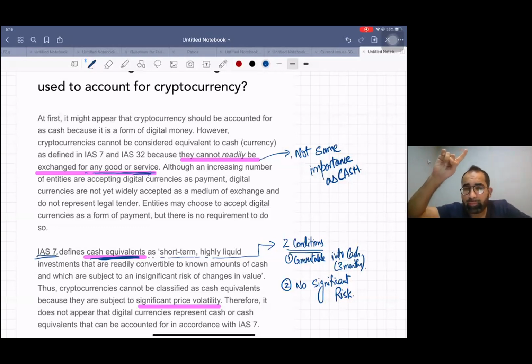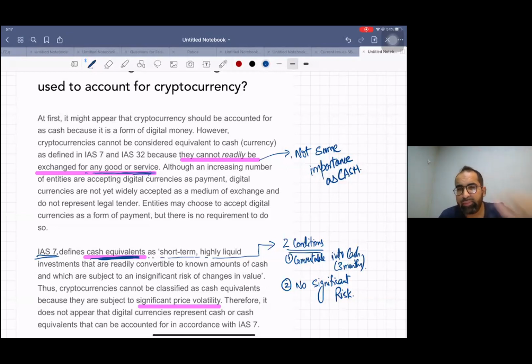First of all, we denied that it's cash; it's not cash at all. Now the second thing is, some people think it is cash equivalent. No, it's not cash equivalent.